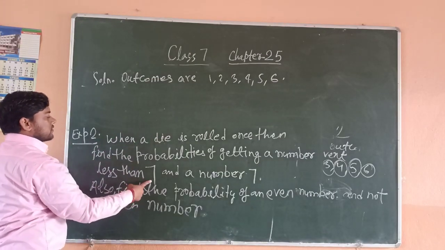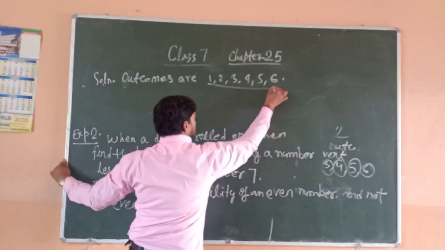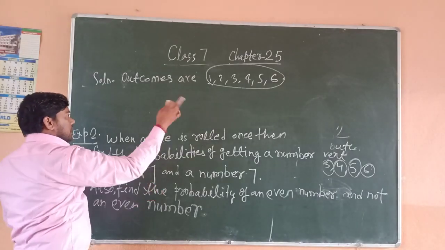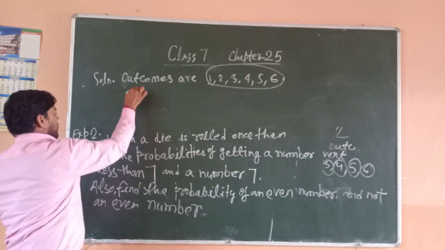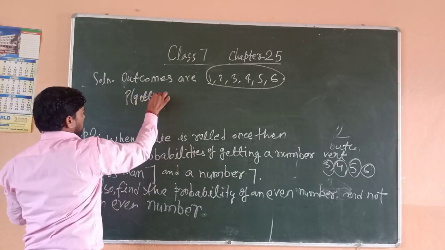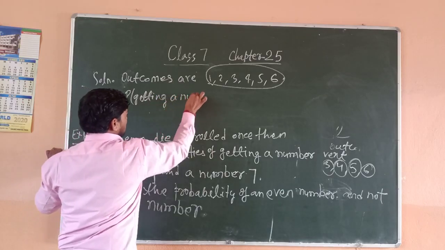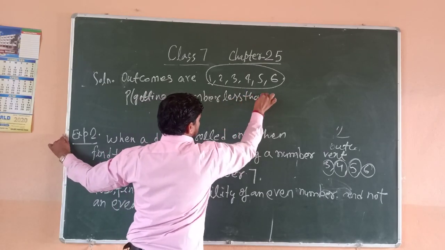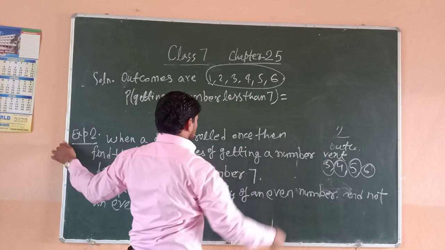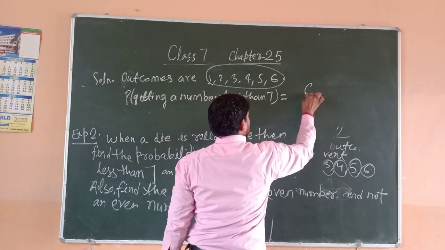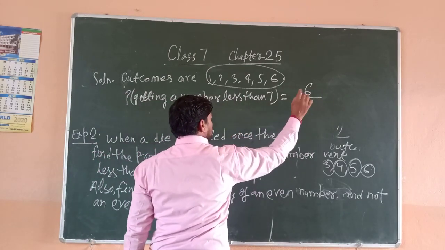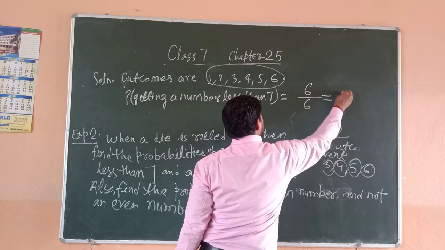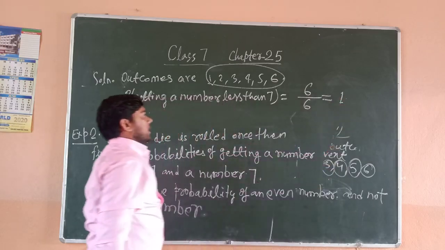All these numbers are less than 7, so with respect to less than 7, there are 6 outcomes and total 6 outcomes. So 6 upon 6 is equal to 1.